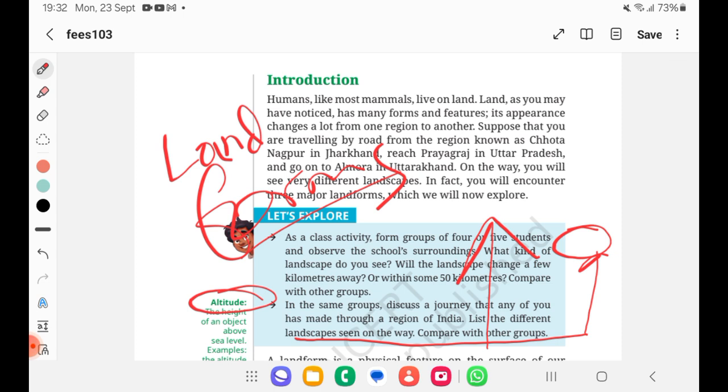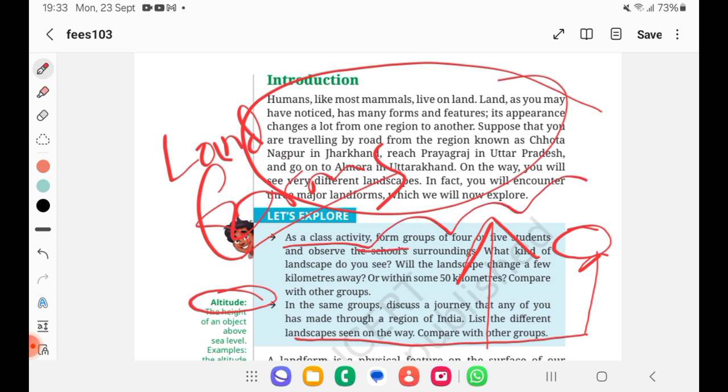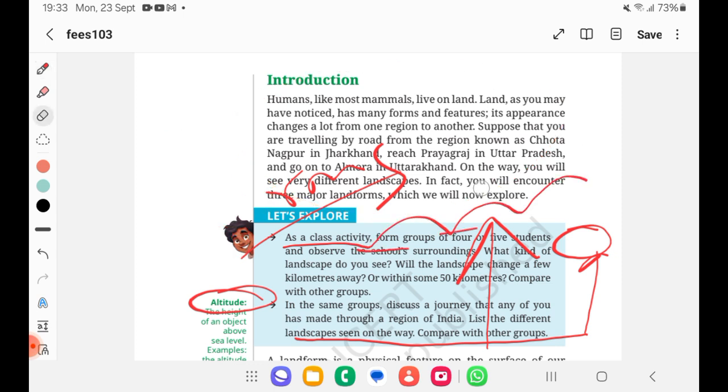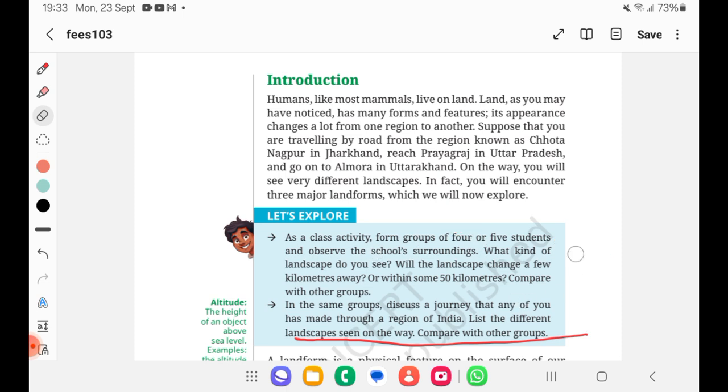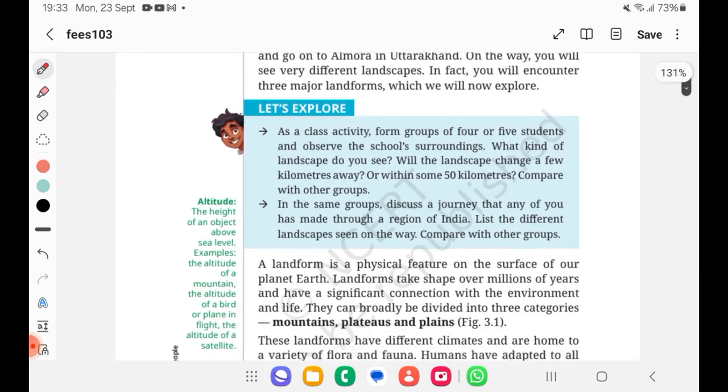On the way, you will see very different landscapes. In fact, you will encounter three major landforms. So they are just saying, if you travel from one place to another, you will experience different landforms. That is the introduction they have given. This kind of introduction we can use in essay and ethics papers as well.